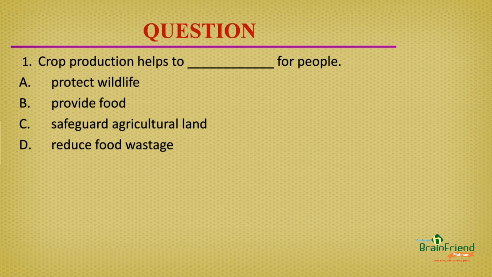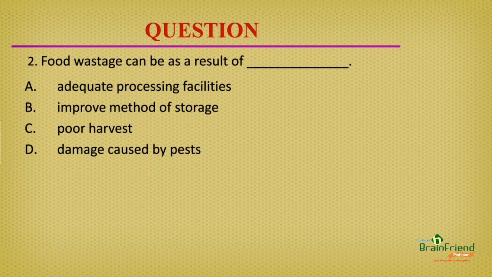Crop production helps to dash for the people. A. Protect wildlife. B. Provide food. C. Safeguard agricultural land. Or D. Reduce food wastage. The correct answer is B. Provide food.